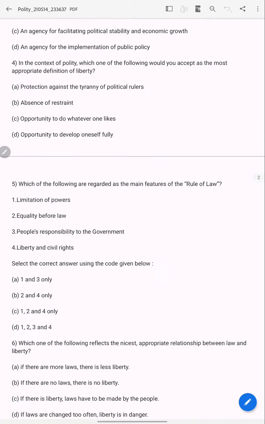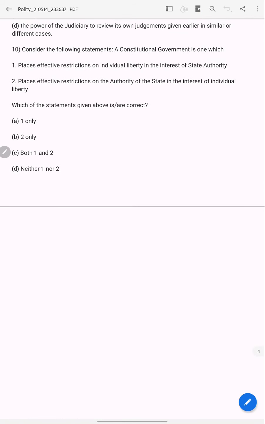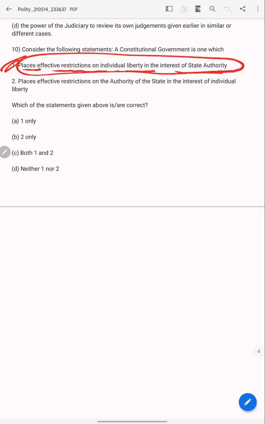So what is the answer here? Places effective restrictions on individual liberty in the interest of state authority. No, this is wrong. Places effective restrictions on authority of the state in the interest of individual liberty. This is true. Answer is B.